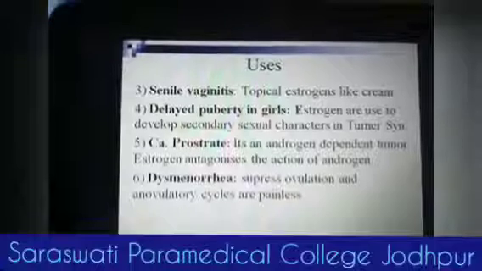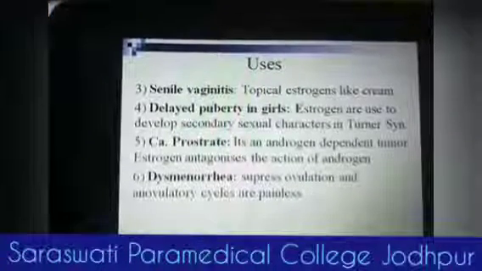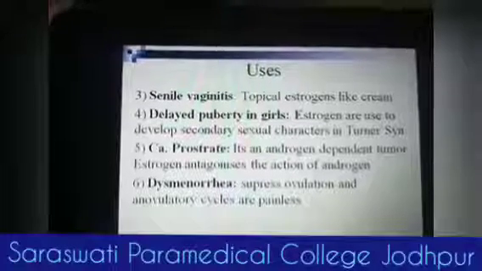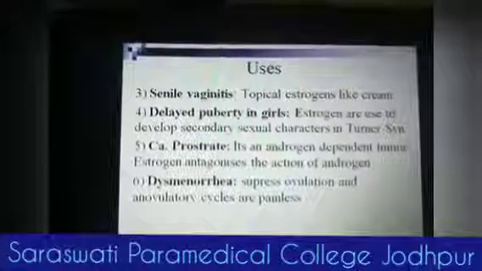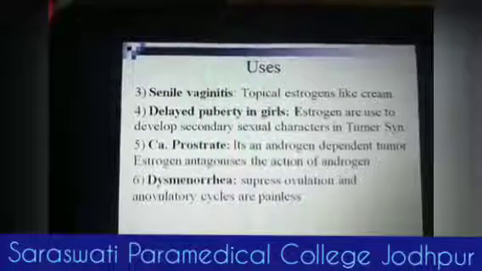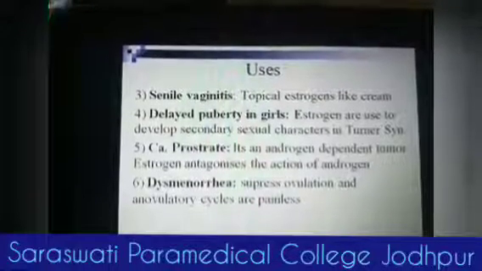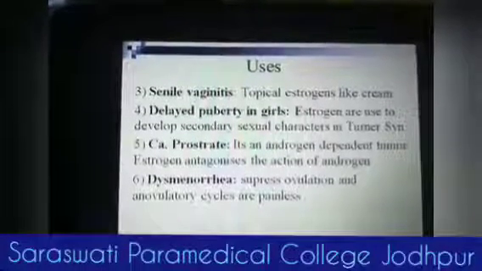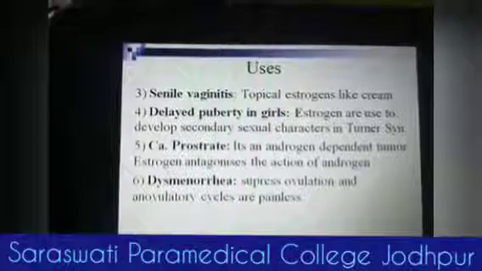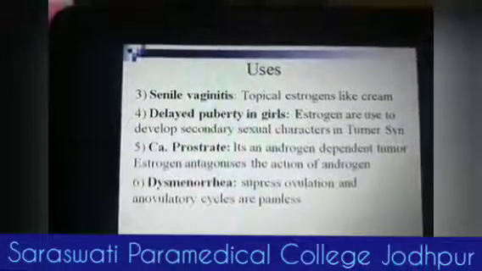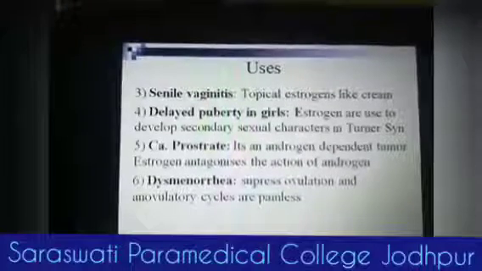In delayed puberty in girls, estrogens are used to develop secondary sexual characters, particularly in Turner syndrome or hypopituitarism. It is also used in carcinoma of the prostate. It is an androgen dependent tumor, and estrogen antagonizes the action of androgen. That's why we can use estrogen preparations in carcinoma prostate in males.